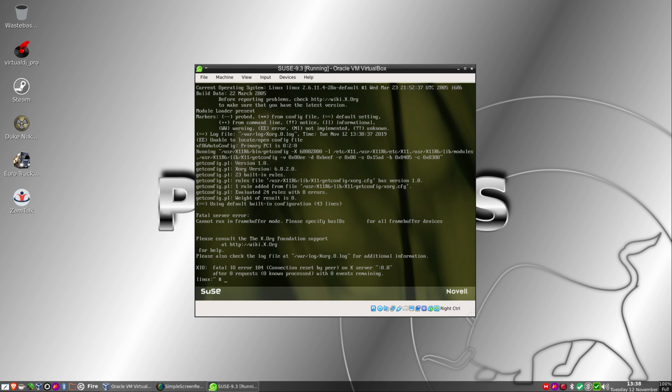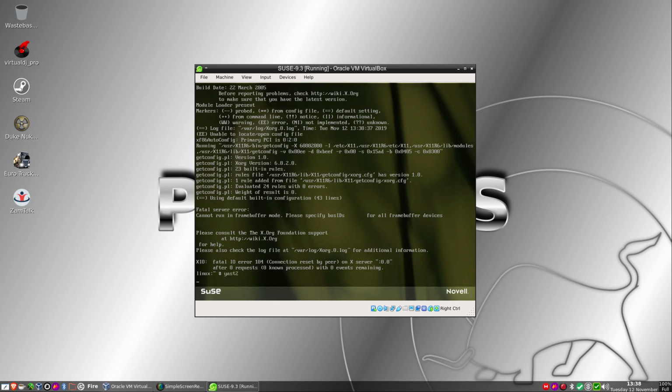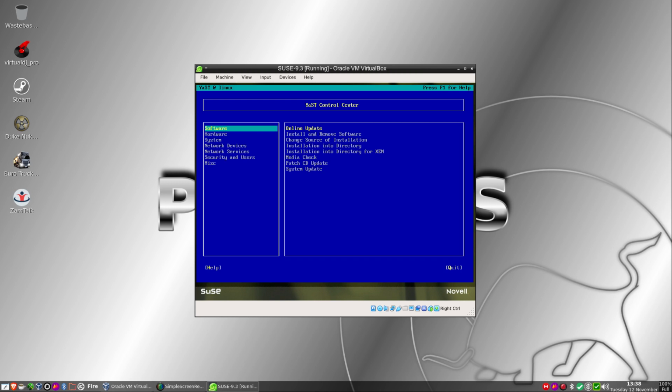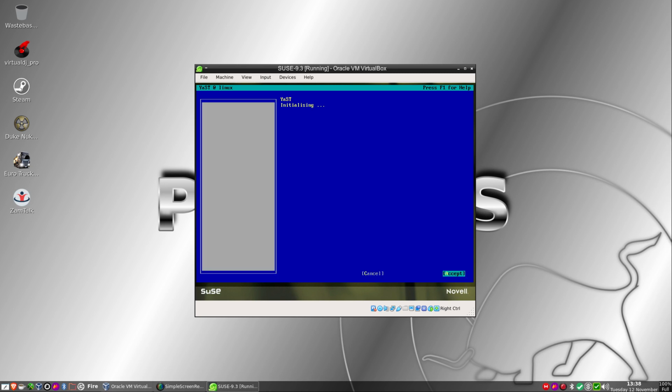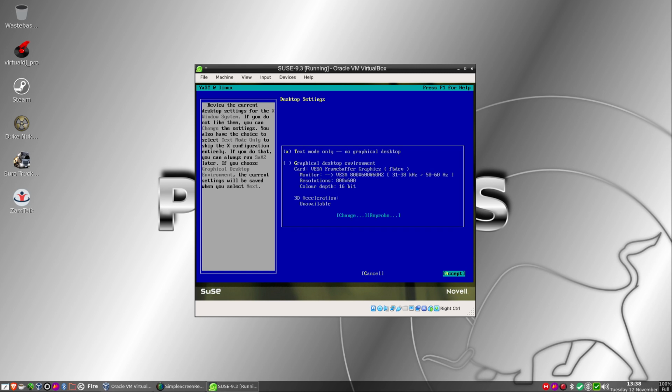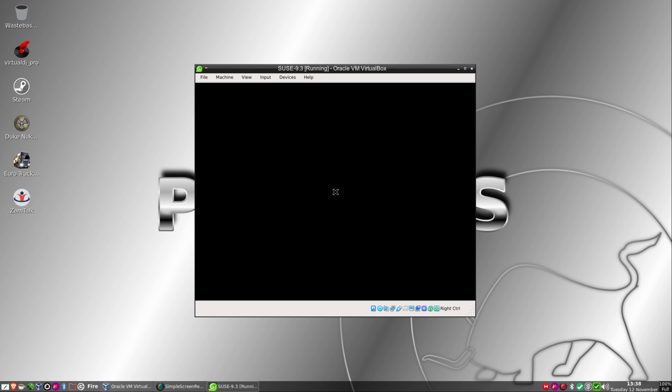So okay, software, hardware, Bluetooth, printer, scanner, graphics and monitor. Initializing. I need to tab that and go in there. Change.